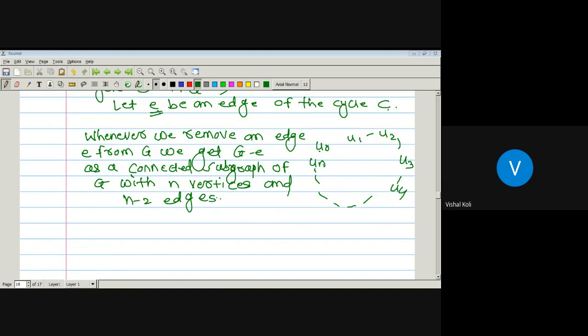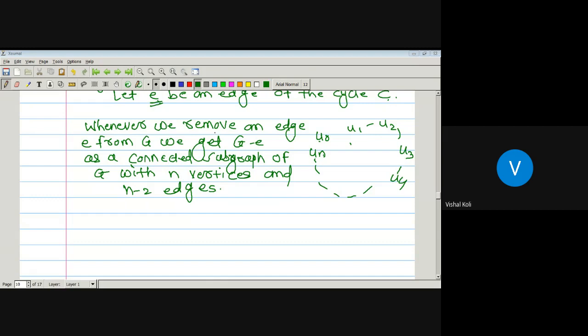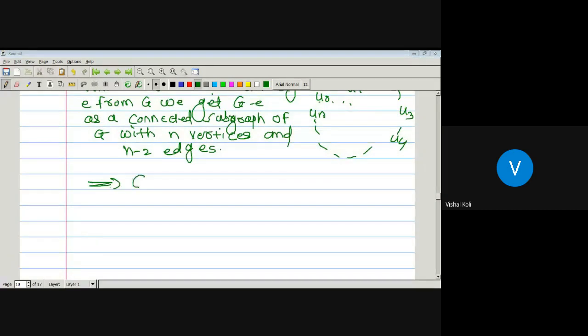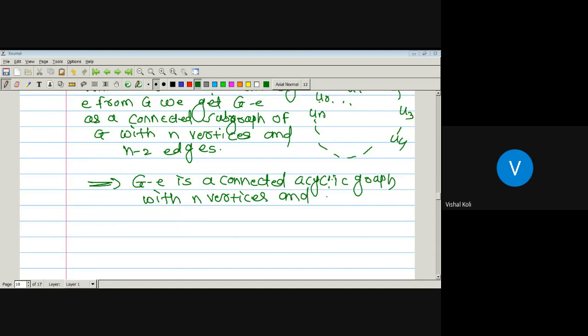Now, as there was a cycle C, after removing an edge E from it, it is no longer a cycle. Since we assumed there is only one cycle in graph G, whenever we remove an edge from this cycle C, it is not a cycle. So G minus E is a connected acyclic graph with n vertices and n minus 2 edges. Is this possible?